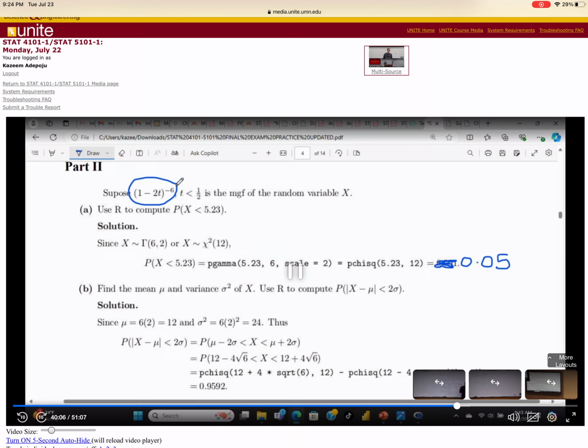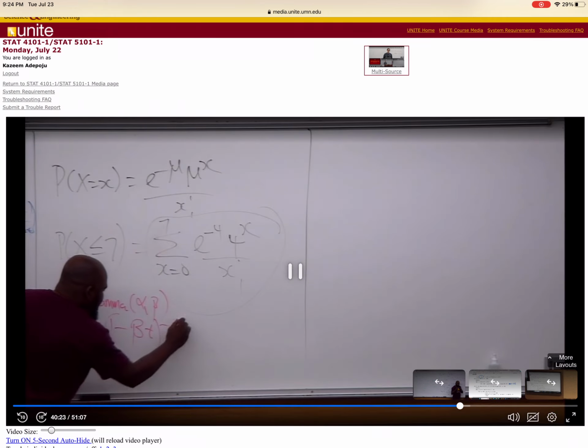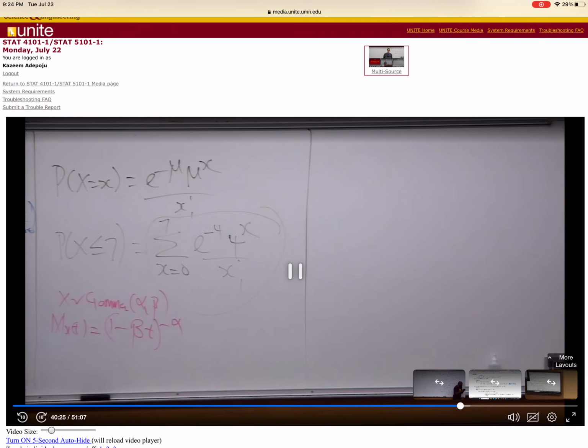When S follows gamma with parameter alpha beta, the moment generating function is 1 minus this raised to power that. If you compare this with what I'm giving you now, of course you know that your beta equals 2 and your alpha equals 6.